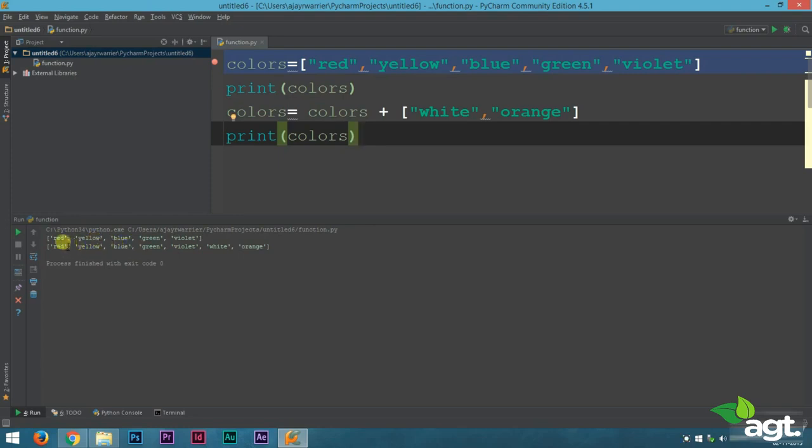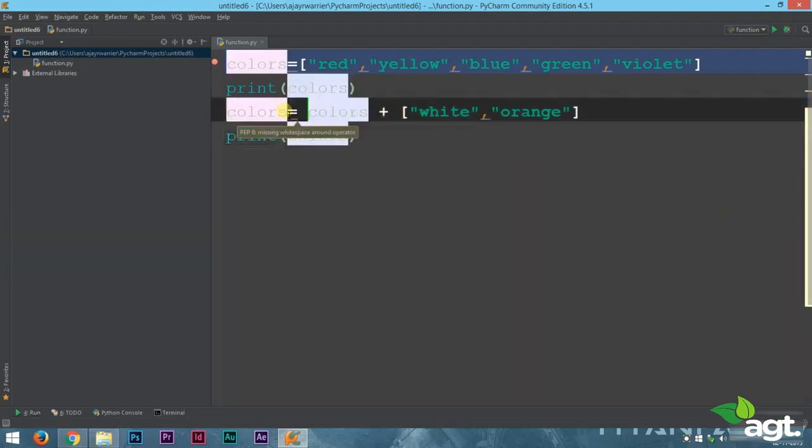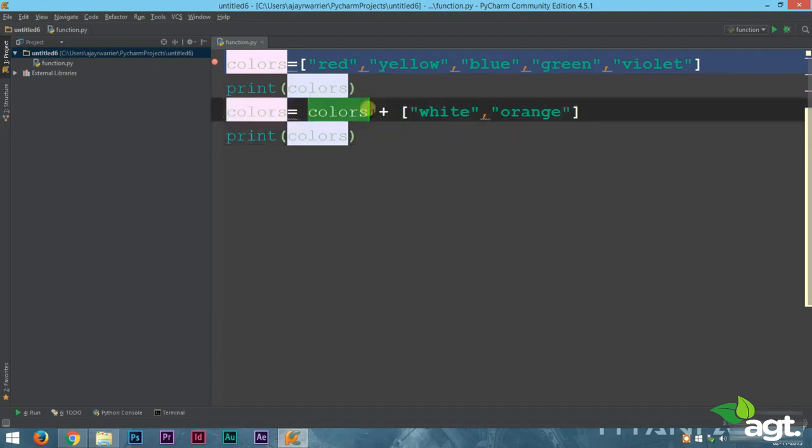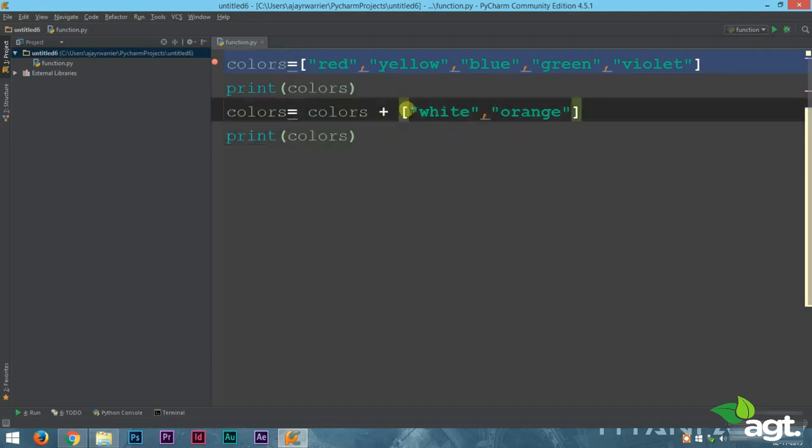Our first list was red, yellow, blue, green and violet. Our second list was red, yellow, blue, green, violet, white and orange. That means by using the plus operator, you can add more elements to your list. What this line of code does is update our variable colors to colors plus, that means the elements already inside the list, plus two new elements, white and orange.